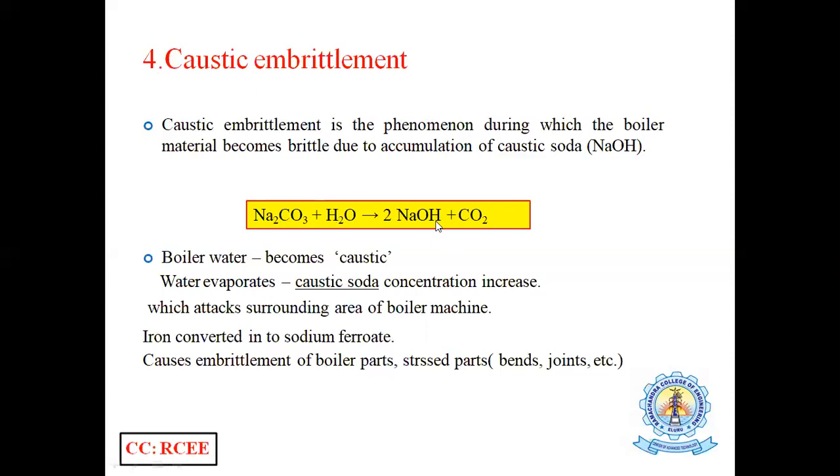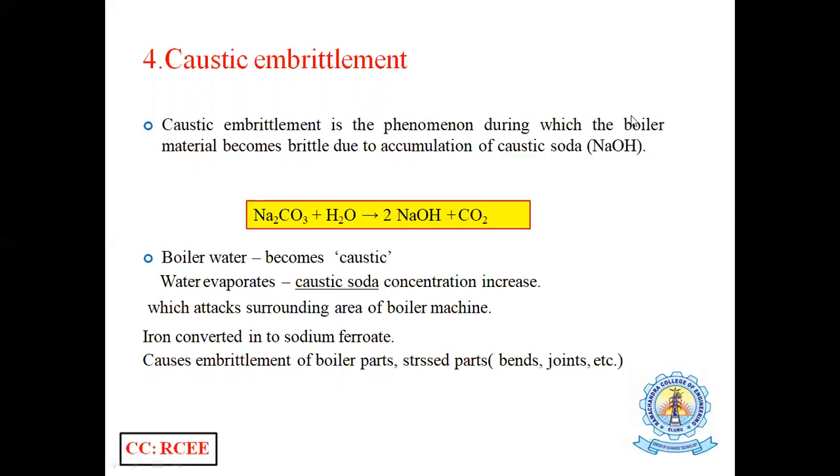How does caustic soda form in boilers? If sodium carbonate is present as a contaminant in the water, it reacts with water to form sodium hydroxide and releases carbon dioxide. So this becomes caustic. As the caustic soda concentration increases, it attacks the boiler and may cause stress.